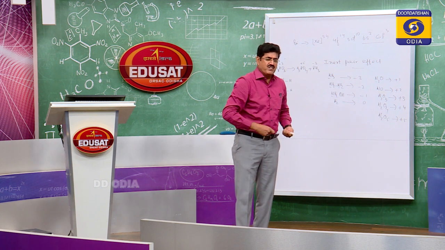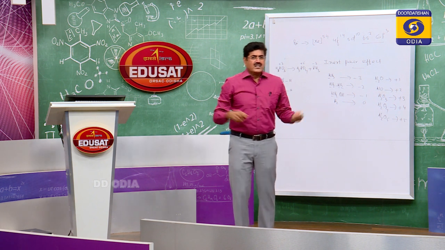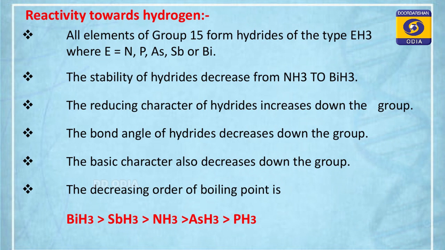Next point, it is also given here. Reducing character of the hydrides increases down the group. Why? Now hydrogen can easily be produced. What are reducing agents? Those which can produce hydrogen for reduction. So the reducing character of the hydrides increases down the group because bond strength decreases down the group. Why does bond strength decrease? Because the difference in size is more. So overlapping is minimum, bonds are weaker. So the reducing character of the hydrides increases down the group and the stability decreases down the group.